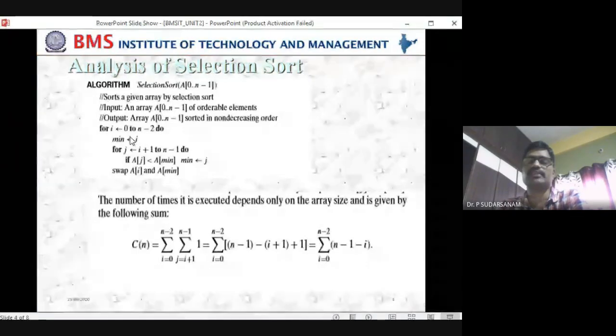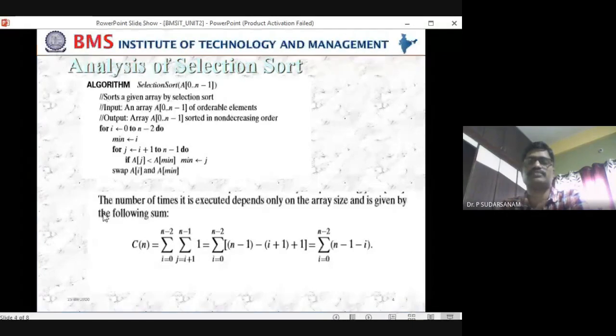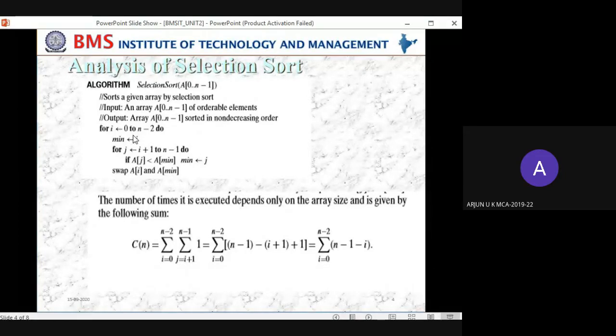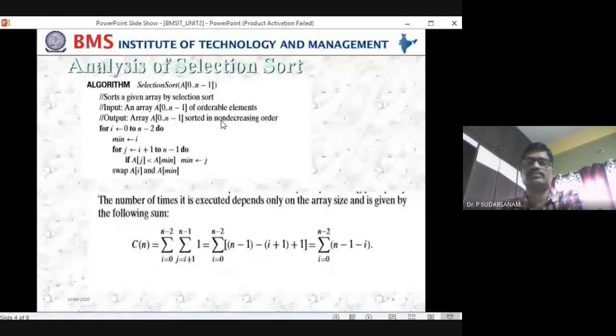Sir, summation, I is equal to 0, summation n minus 2. N minus 2, how will you pronounce that? That is the way I pronounced it in the last class and all. Summation.